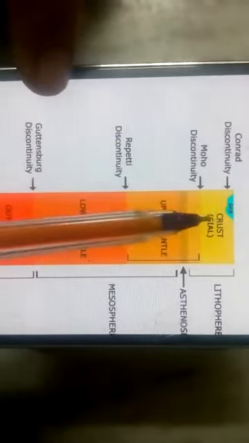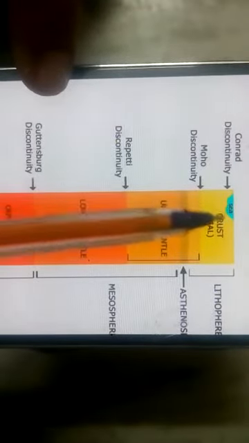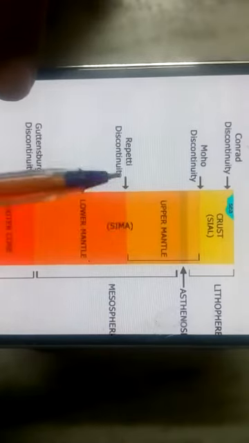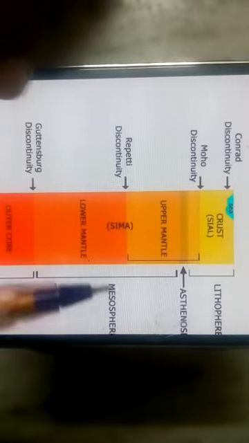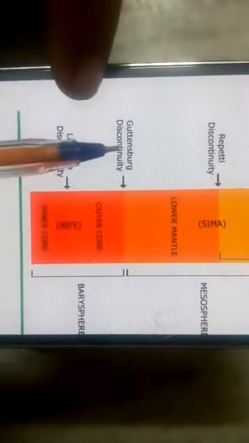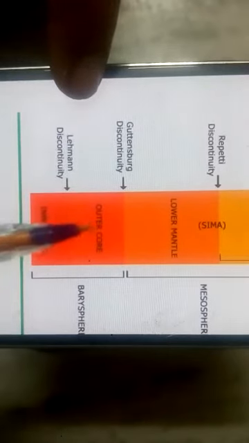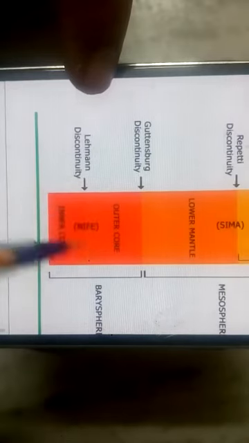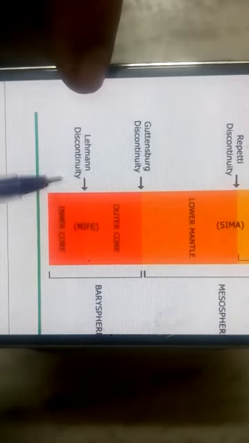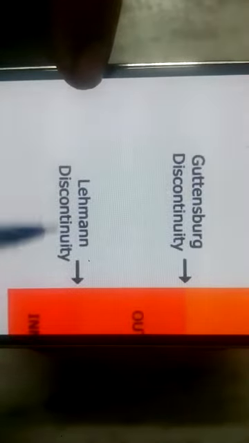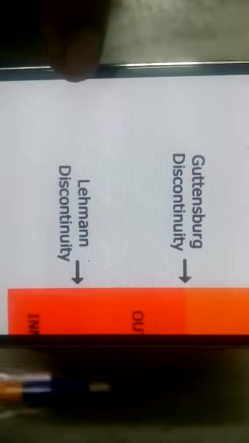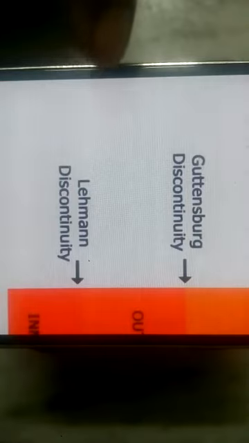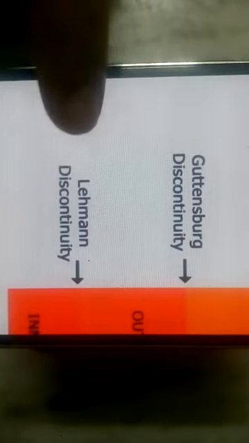Once again I am repeating: Conrad, upper crust and lower crust; Mohorovicic, crust and mantle; Repetti, upper mantle and lower mantle; Gutenberg, mantle and core; Lehmann, outer core and inner core. These discontinuities show the different material between two layers as well as between two parts of one layer. Thank you.